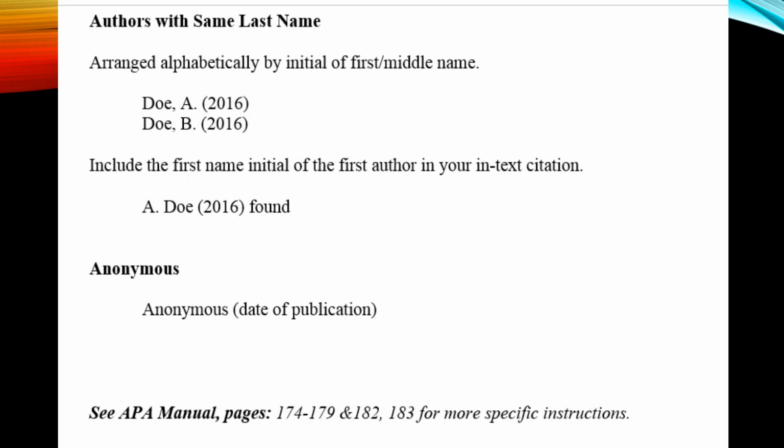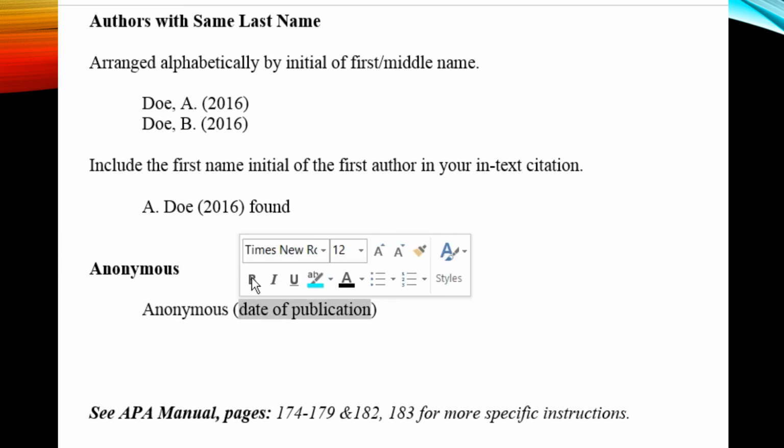If you're citing 2 works with authors by the same last name, you arrange them alphabetically. And then if their last names and initials happen to be the same thing, you move on to date and list them chronologically. You include the first name initial of the first author when you are citing in text. So for example, A. Doe 2016 found that, etc. If a work is listed as anonymous, you would cite the author as anonymous and then the date of the publication.